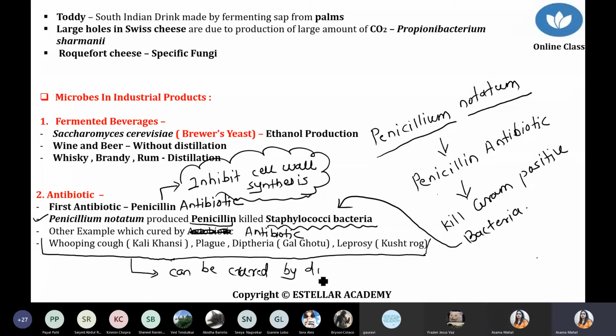by different antibiotics, not by penicillin. Here we are talking about diseases cured by different antibiotics: whooping cough, plague, diphtheria, and leprosy. Done. One important question: penicillin is obtained from Penicillium notatum, the name of the fungus, and it kills mostly gram-positive bacteria, for example Staphylococcus.